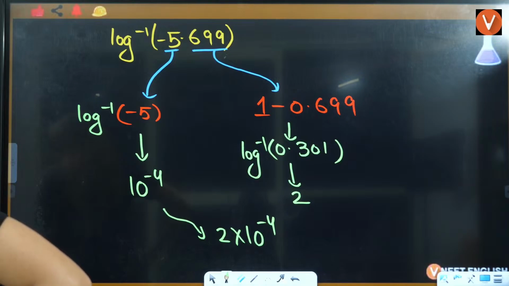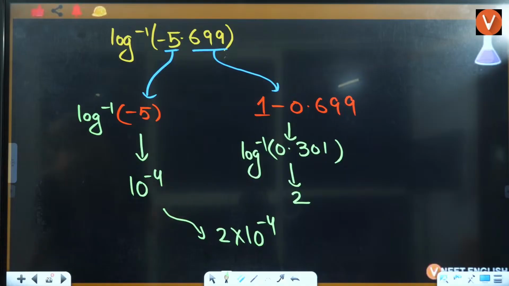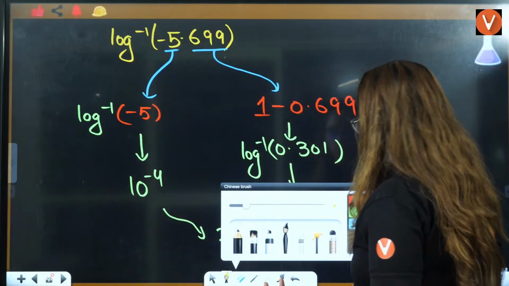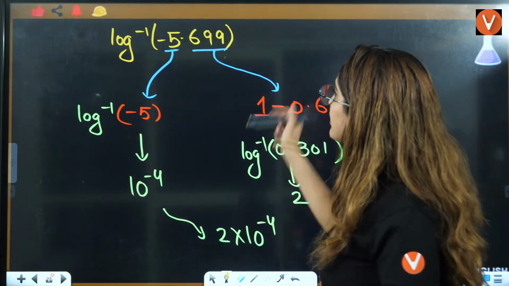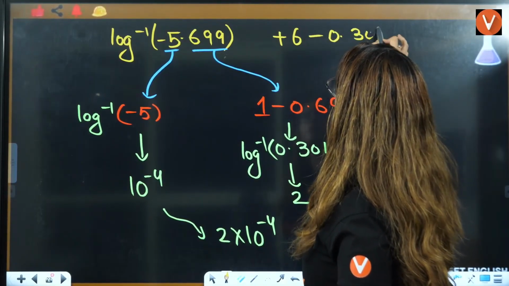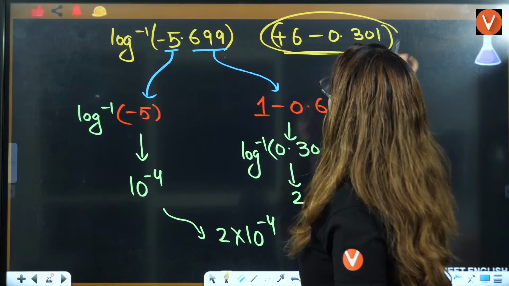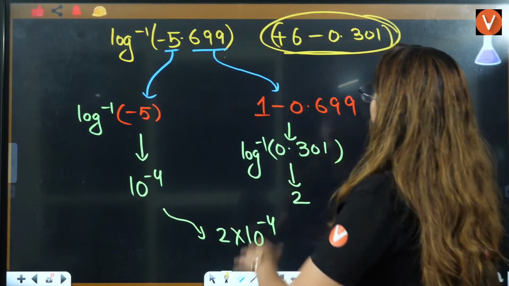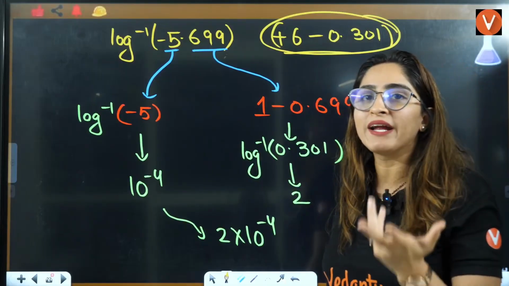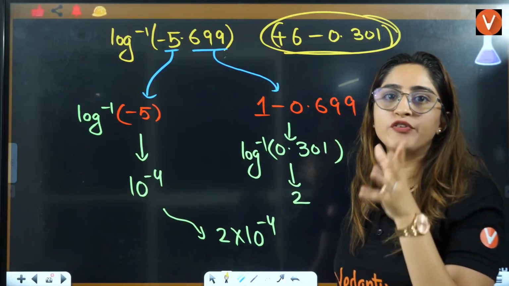Yes, plus 6 minus 0.301. Yes, absolutely right. We can write it as that. I don't want to get into it, because what will happen if you start visualizing it as plus 6 minus 0.301, that would be the answer if you answer this. But what will happen in this case? Students might get confused here.